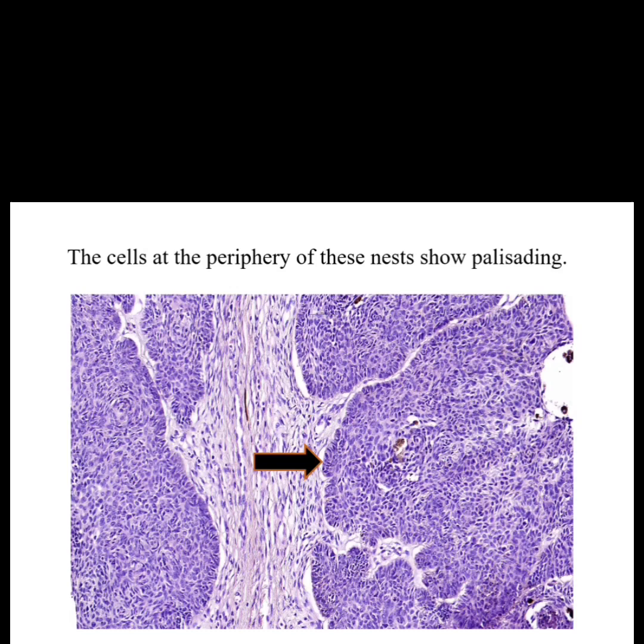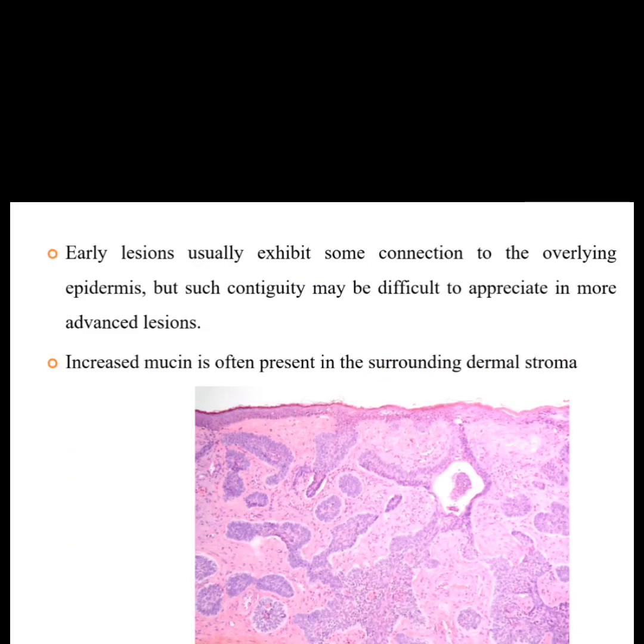The periphery of the cells of the nest shows palisading. You can see the arrow mark is given. So the basal cells which are present at the periphery of the nest, if you look carefully, are present in a palisading pattern. This is one of the characteristic features of basal cell carcinoma.